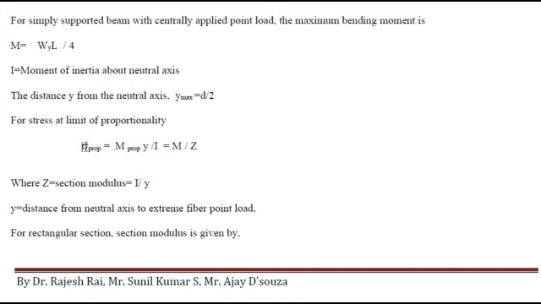So sigma proportional is calculated by M proportional into Y by I. M means moment at proportional limit, the bending moment at proportional limit. Bending moment at proportional limit is given by